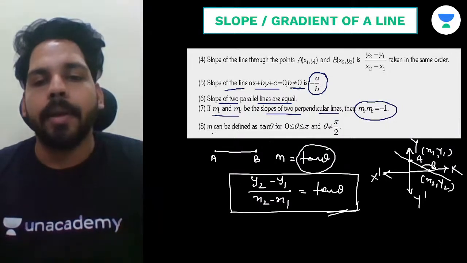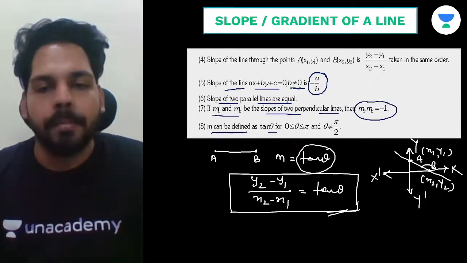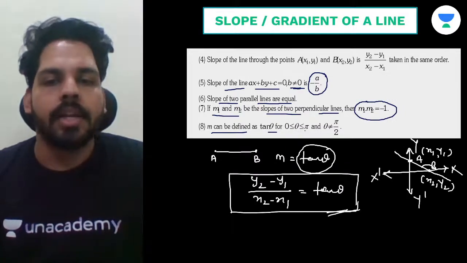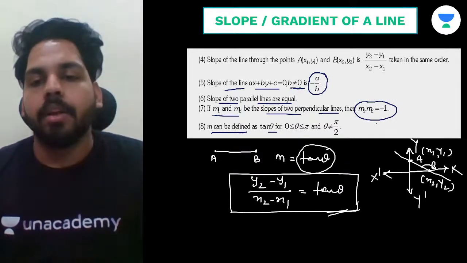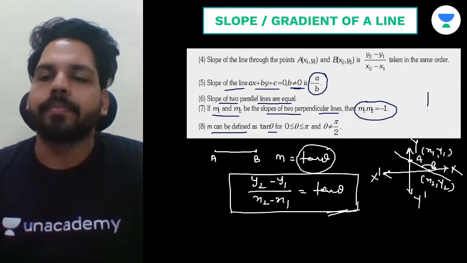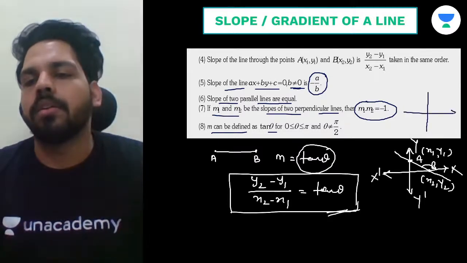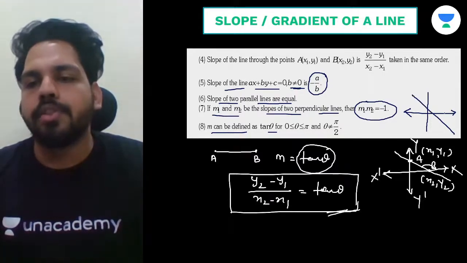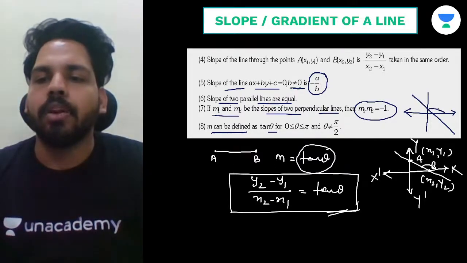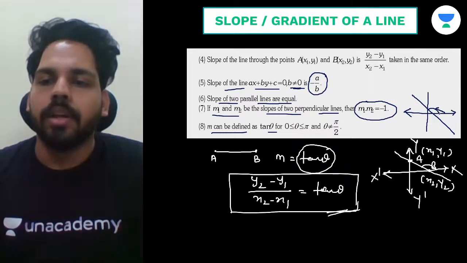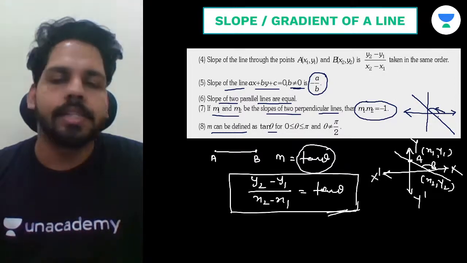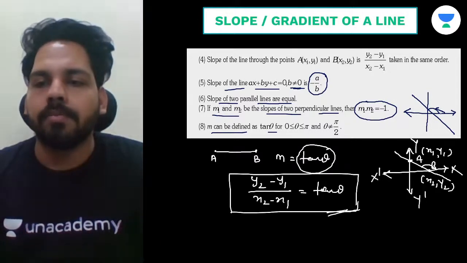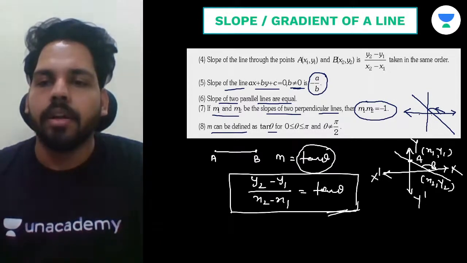Now, m can be defined as tan theta, and just keep in mind that theta should always be greater than or equal to 0 and less than or equal to pi. The reason is that whenever you're finding the slope of any line, the angle should start from 0 in the anticlockwise direction. If it goes in the other direction, it will not be possible. So this angle can start from 0 and go up to this direction.